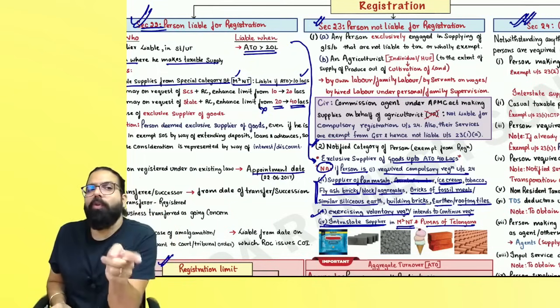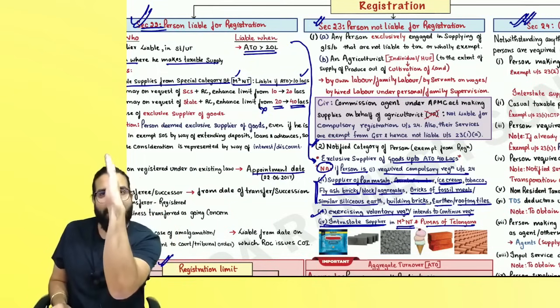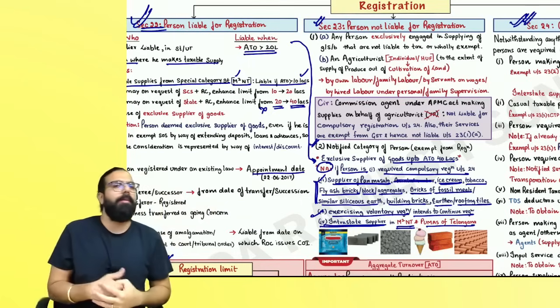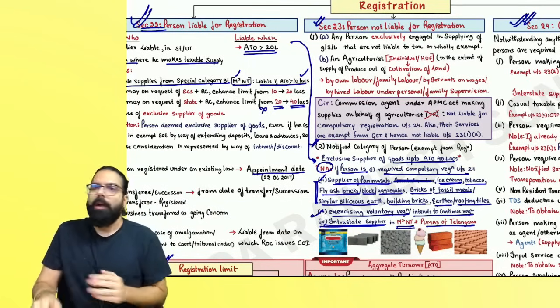Why am I telling you when you become liable? Because from the day you become liable, you should always apply for registration within 30 days. That is told by section number 25. Can we go ahead, everyone?